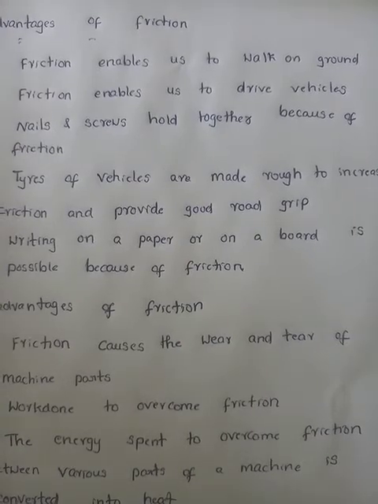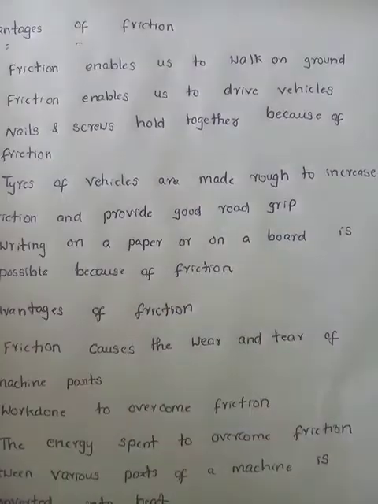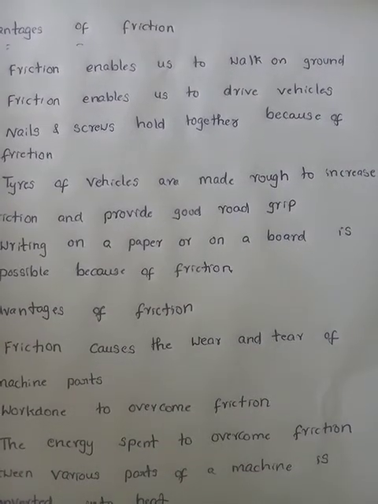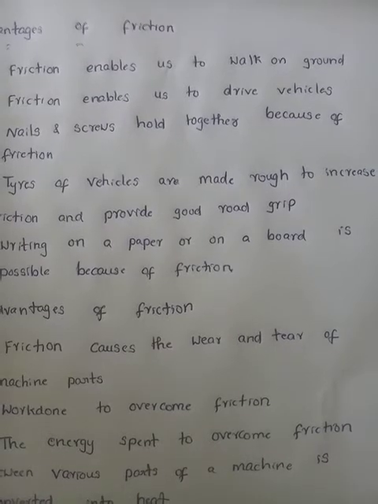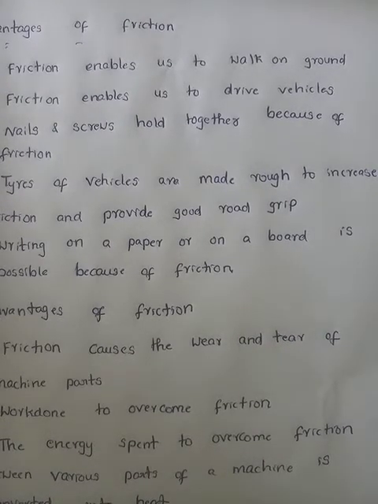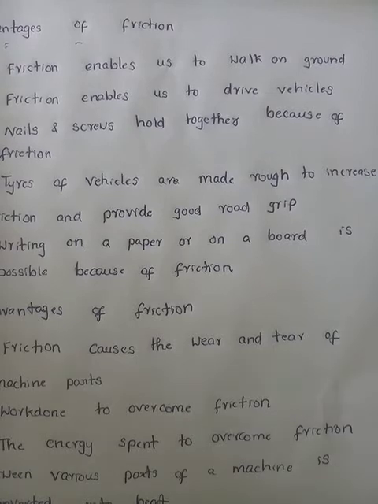And see, tires of vehicles are made rough to increase friction and provide good road grip. We said that the grip is more means what? When the tire surface is rough, it acts as a good rough surface and the friction will be more. But the problem is what? If it has more friction, the wear and tear of tires will also occur because of the friction only. Okay, that we will discuss in disadvantages.